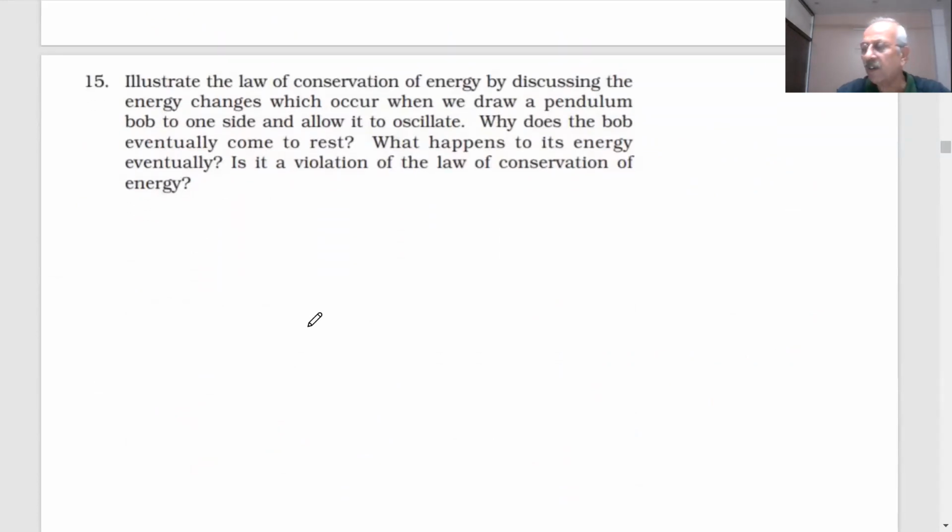Illustrate the law of conservation of energy by the case that occurs when we draw a pendulum bob to one side and allow it to oscillate. Why does the bob eventually come to rest? What happens to its energy eventually? Is it a violation of the law of conservation of energy? What are you talking about, student, here? You have seen a pendulum, students, how it moves.